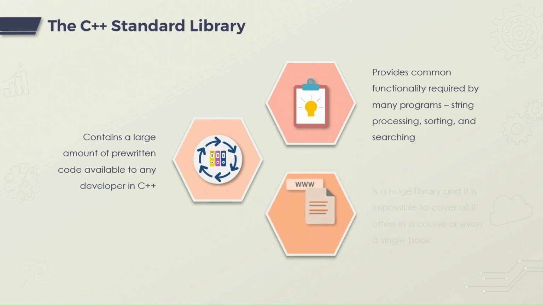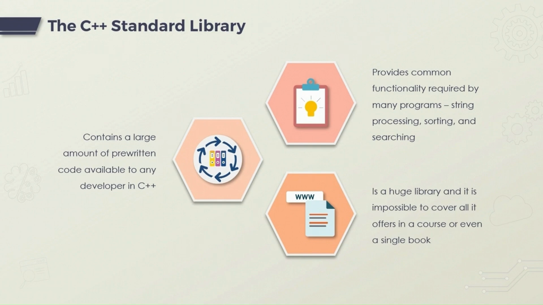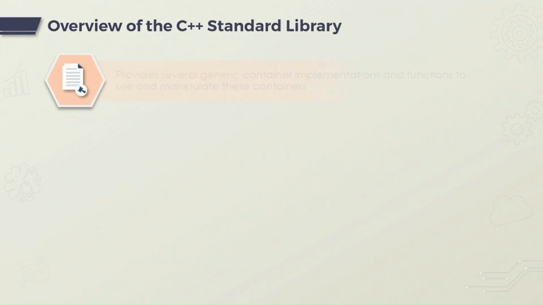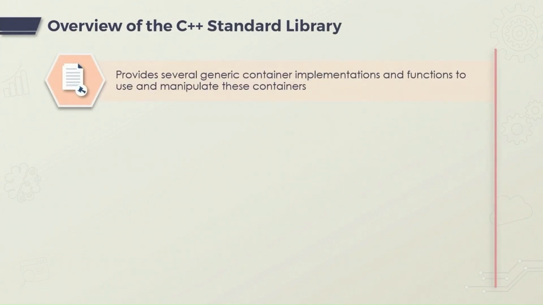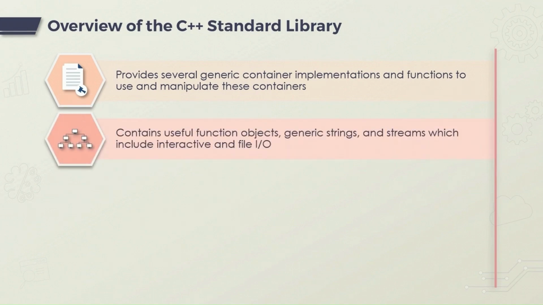Just to be clear though, the standard library is not quite the same as the standard template library or STL. This can be confusing, especially because the standard library itself provides a lot of generic container implementations and functions to work with these containers. In addition, it has many useful function objects, generic strings, and streams.